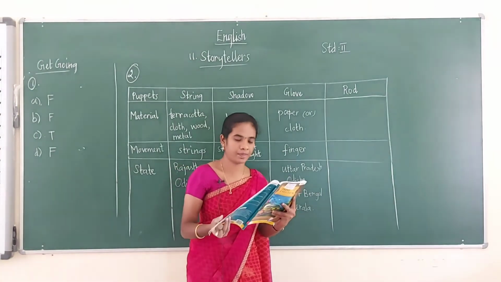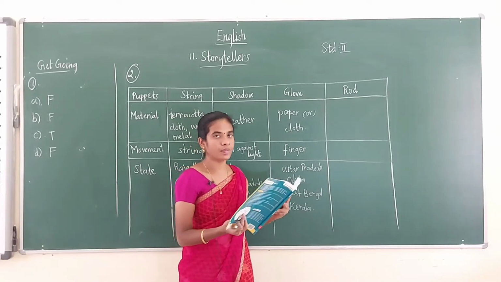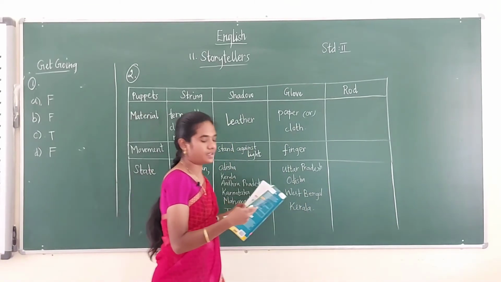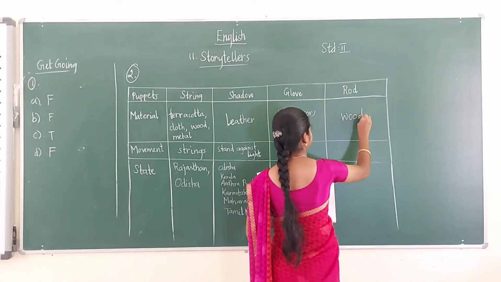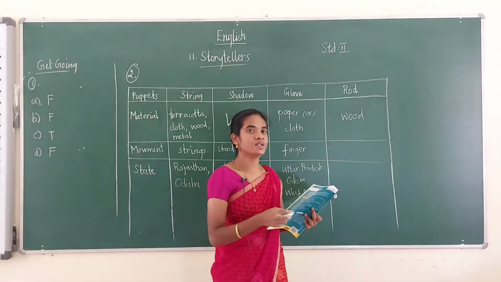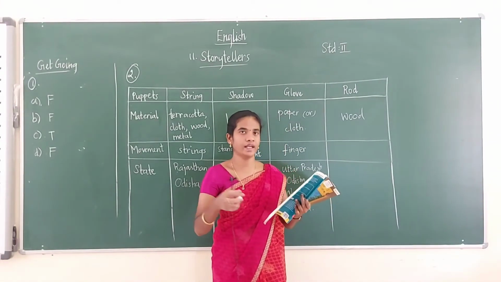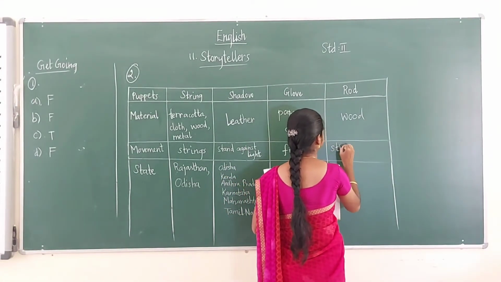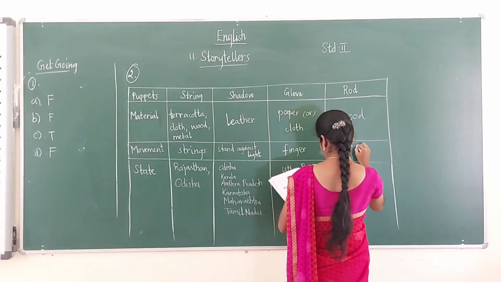Next, the rod puppet. Okay, the rod puppets are made of wood. What material? That is, the rod puppets are made of wood. The material is wood. Next one, what is the movement? That is, with the help of the sticks and rods they move. Okay, sticks and rods.